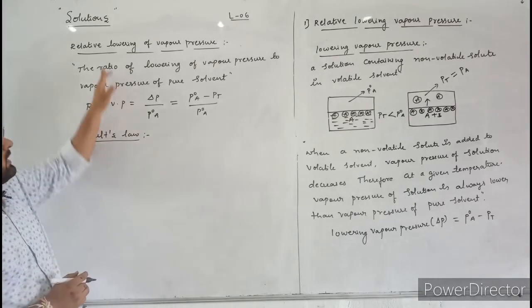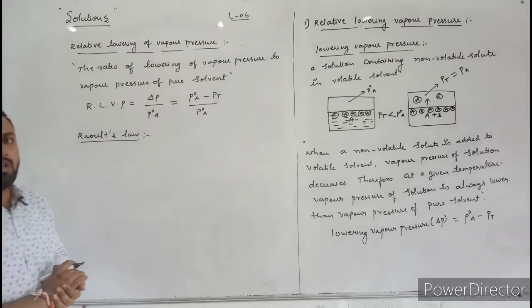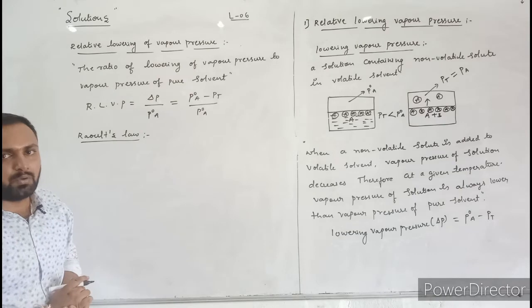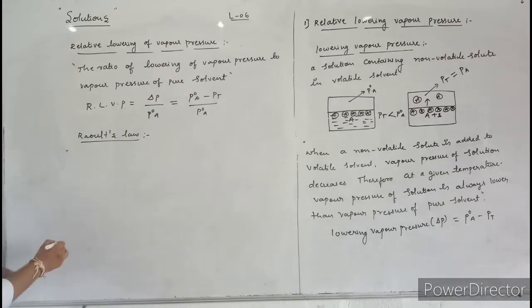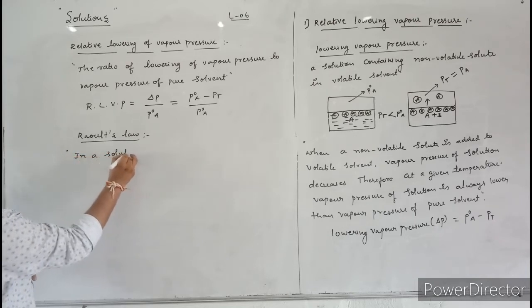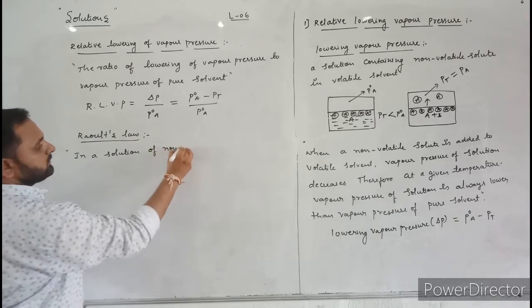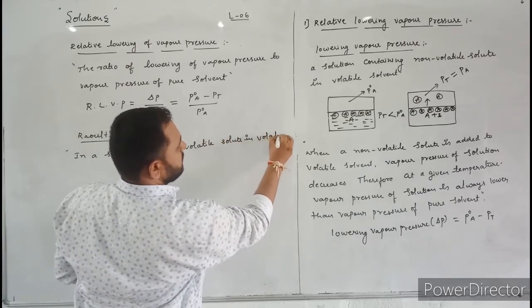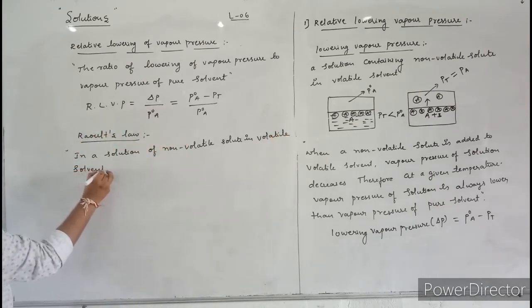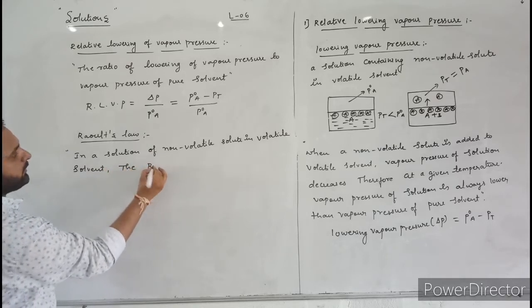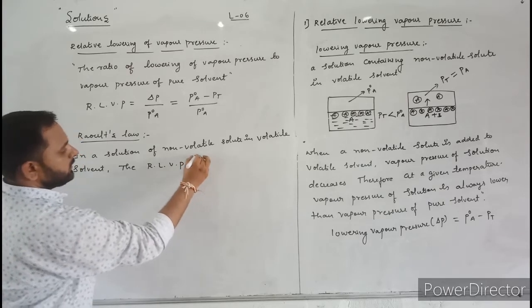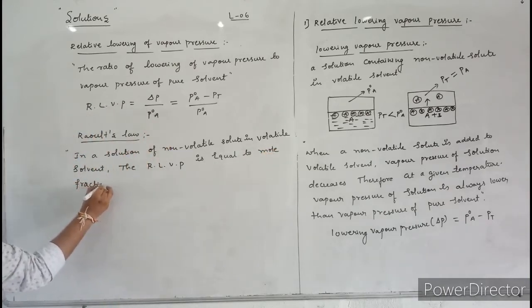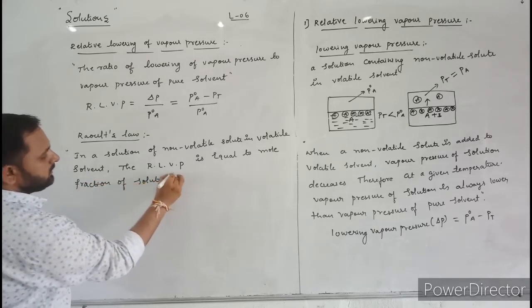Here I will write: according to Raoult's law, in a solution of non-volatile solute in volatile solvent, the relative lowering of vapor pressure is equal to the mole fraction of solute in dilute solution.